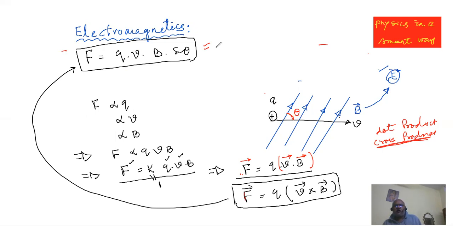How many problems you solve, you just take some problems, 20 problems, Q is given, B is given, theta is given, and try to find the force. The idea won't be clear. If you have gone through 10 questions, then the 11th question can be really screwing you. So the understanding of the concept, understanding of the idea, is really essential. And whatever time it takes, whatever effort it takes, all those will be for your own benefit. You cannot dispense with that. You cannot avoid that and quickly go into physics.